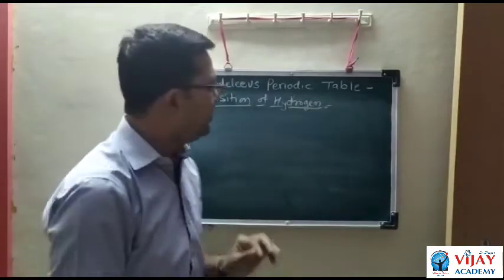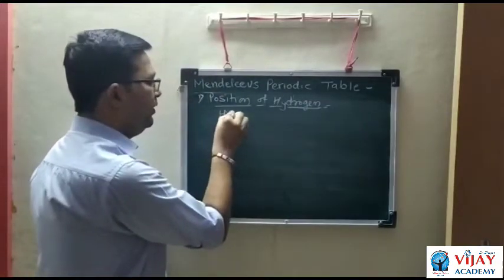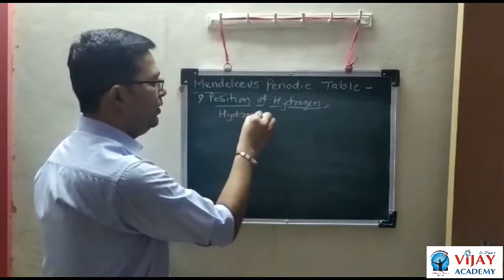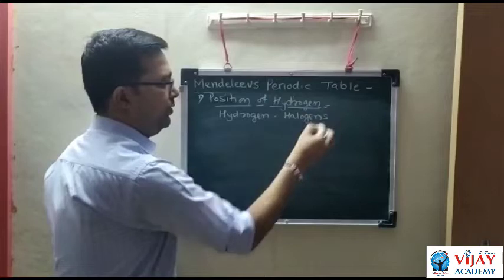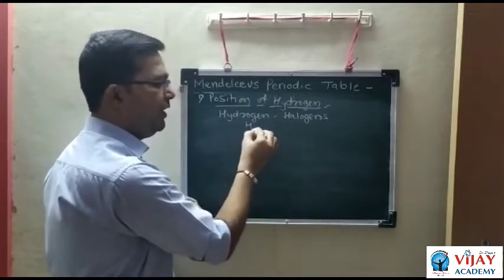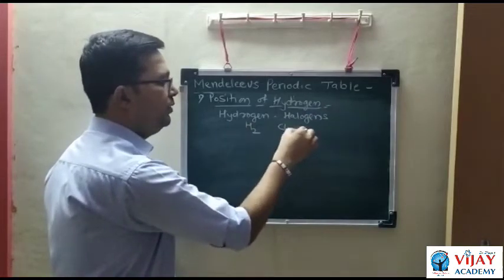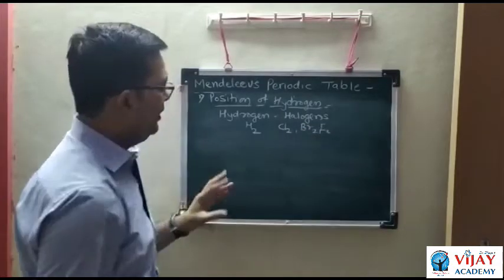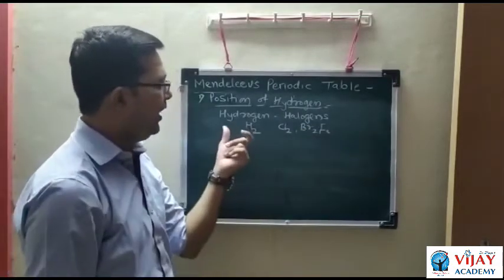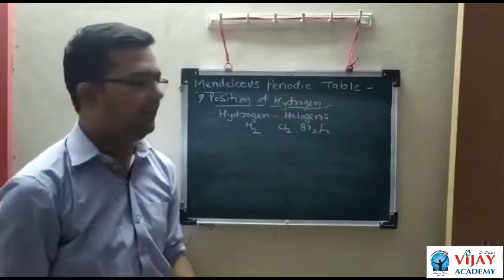Hydrogen shows similarity with halogens. The molecular formula of hydrogen is H2 and of halogens is Cl2, Br2 or I2. Means, according to molecular formula, hydrogen and halogens show similarity.